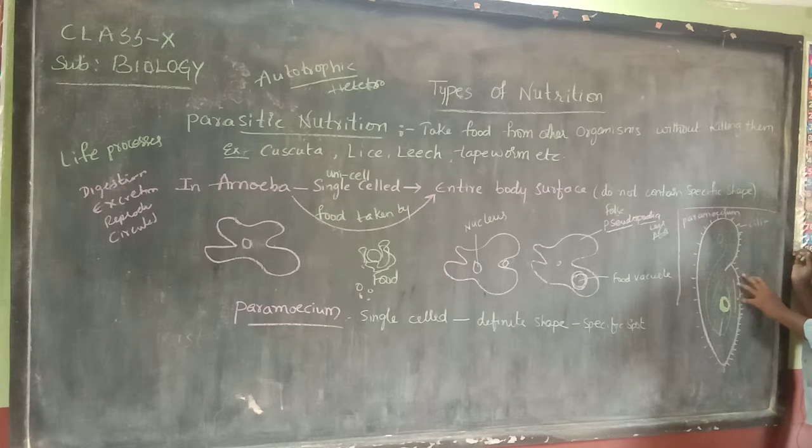In this paramecium, the food is taken from this particular spot. A particular space is there, the food vacuole.